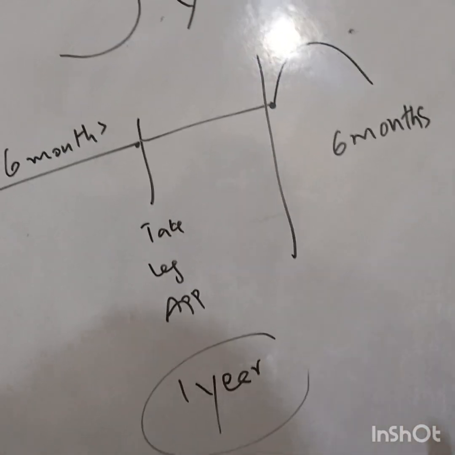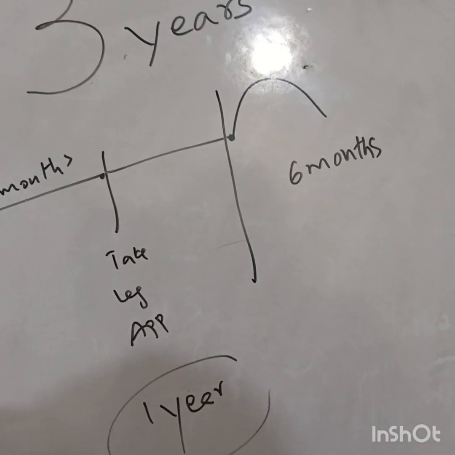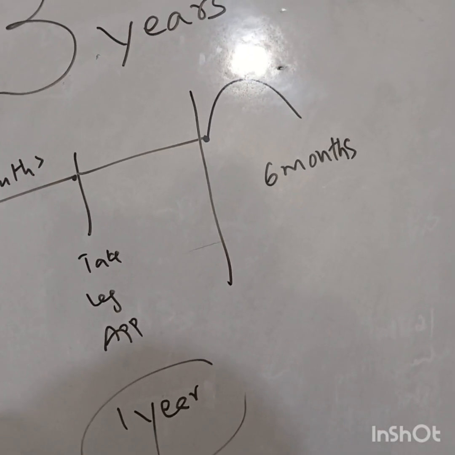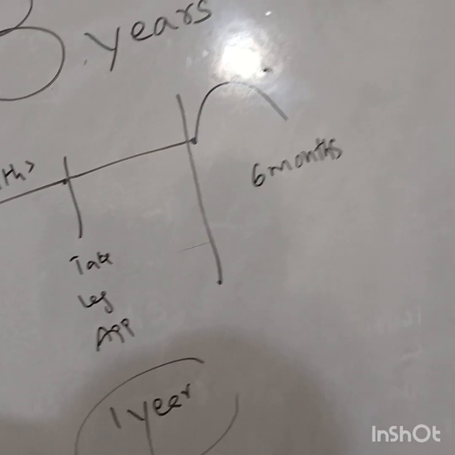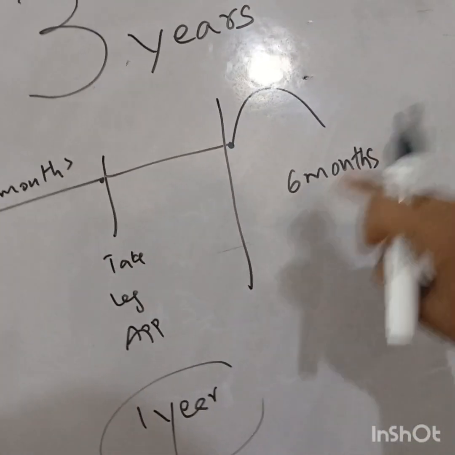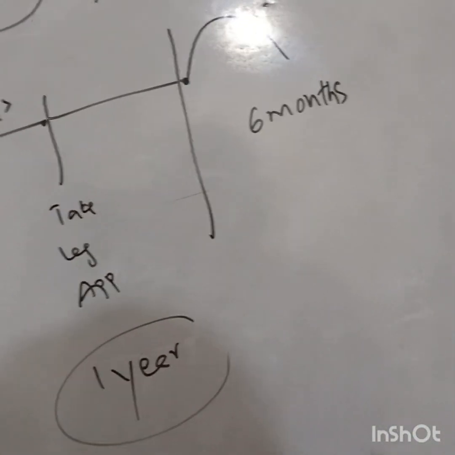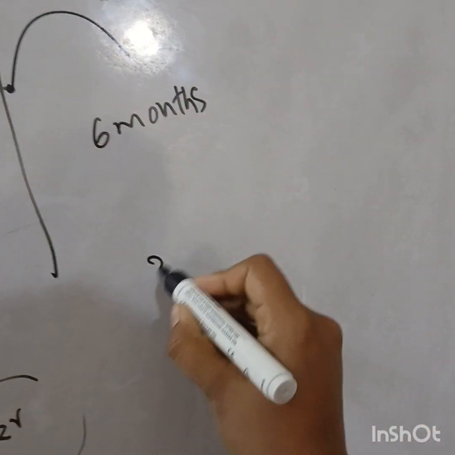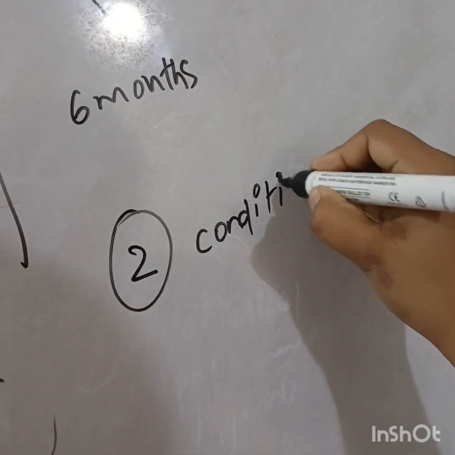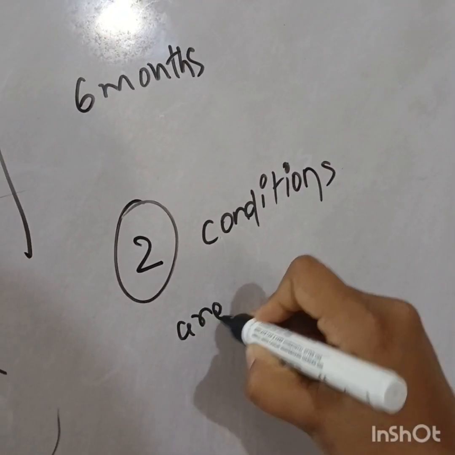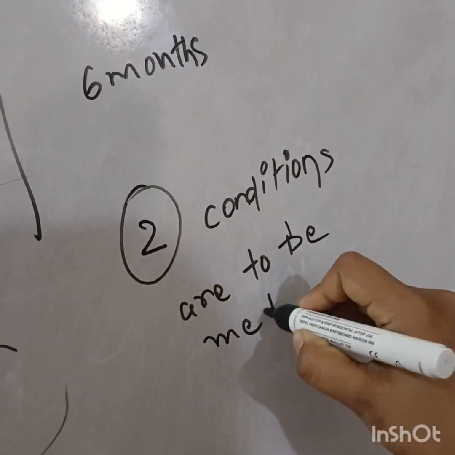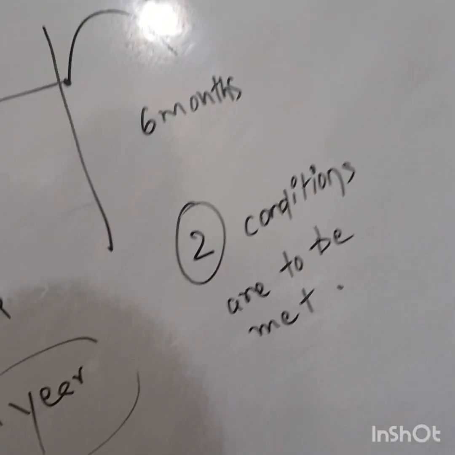simply this can't happen, just by getting passed by Lok Sabha and Rajya Sabha separately by a simple majority. After 1 year, if it has to continue for 6 more months, then 2 conditions are to be met. What are those 2 conditions?